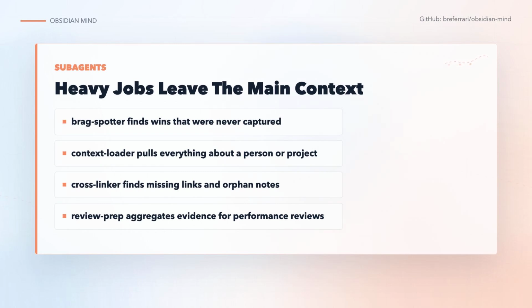One agent can gather context around a person or project. Another can clean up missing links. Another can build review evidence from work that already happened. The main agent stays focused, while the vault maintenance happens in narrower passes.